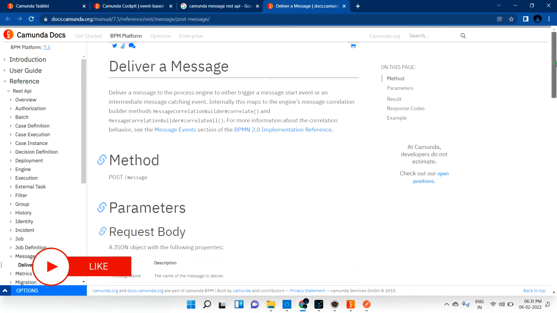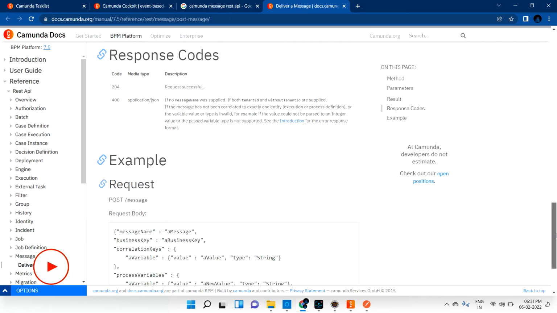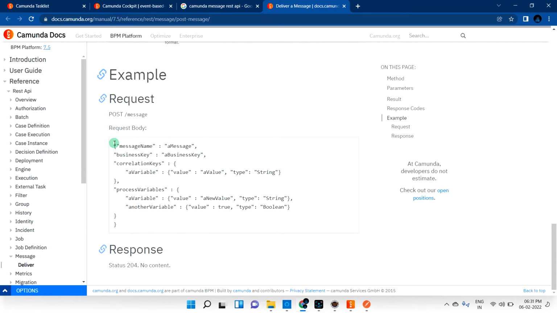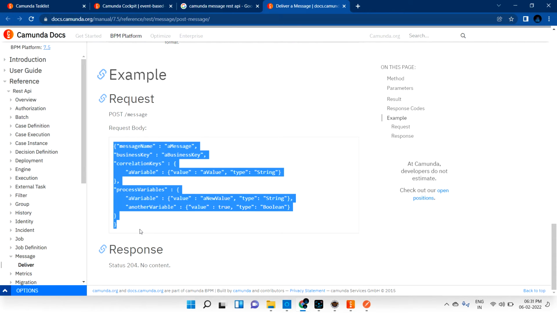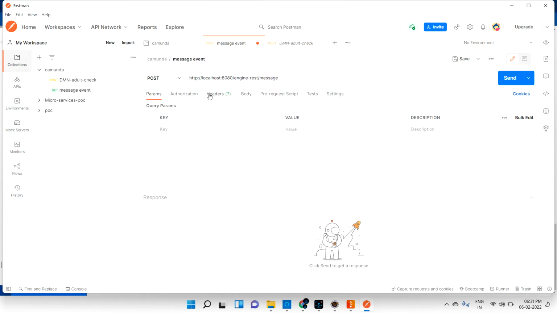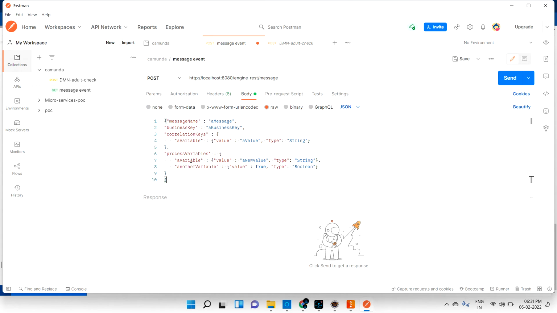If you go down in this documentation, they mention a sample request body. Copy this, go into my Postman, and paste the JSON here. I don't want all this stuff. If you want, you can send the business key. If you created the instance with the business key, then you need to pass it. I didn't create it with a business key and I don't have any variable, so that's fine. It's just a message trigger, right? So what is the message name?